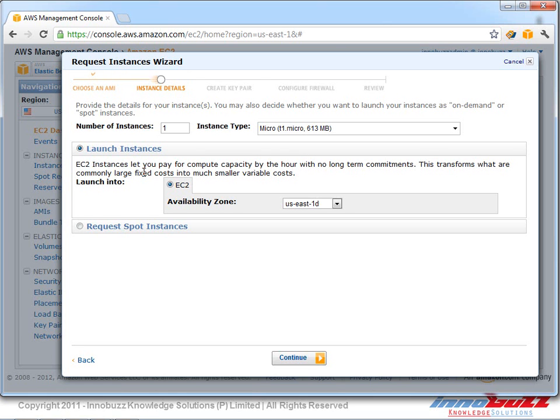And the benefit is that under spot request instances, the expenses we pay for running the instance would be 40 to 60% lesser than the on-demand instance. And now we are going to move ahead with the on-demand instance here,